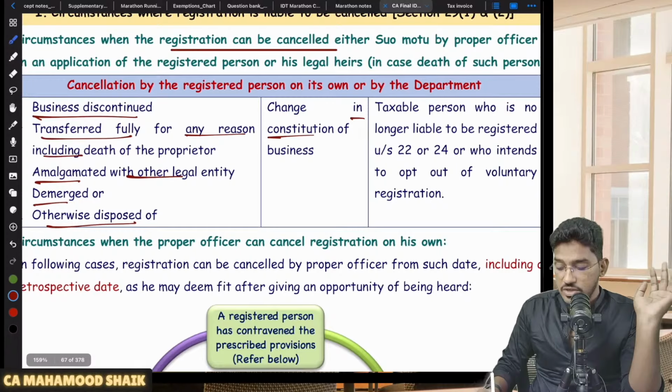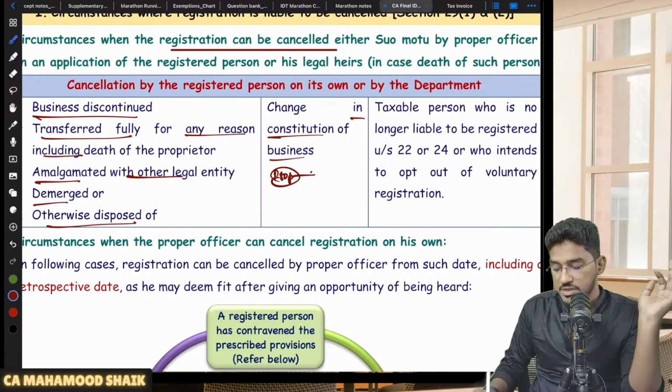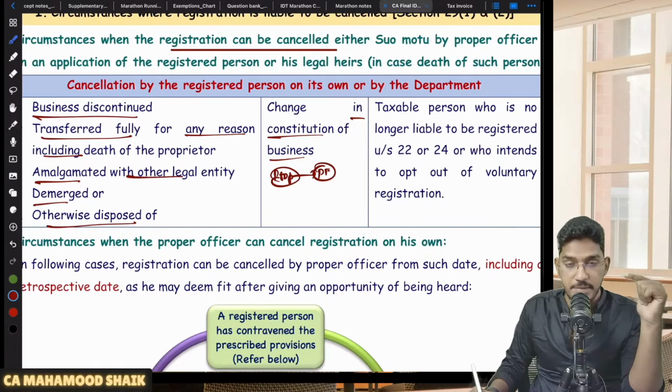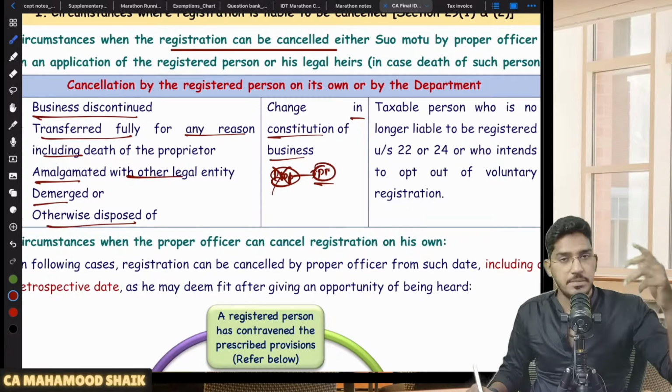Or if there is a change in constitution of business, let us say till now you are a proprietorship firm, but that proprietorship firm is getting converted into a partnership firm. Now what will happen? In this case, PAN will change. PAN card will change. So this proprietorship firm has to cancel the registration and the partnership firm has to get the new registration.